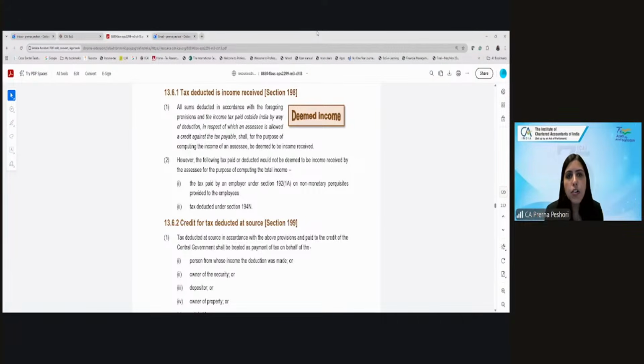AIS is nothing but your annual information summary, right? And TIS is taxpayer information summary. There is not much difference. Only in TIS you see everything together in consolidated form. In AIS, you have the individual breakup.